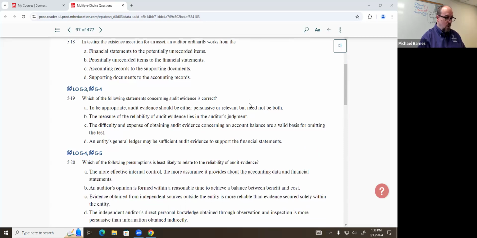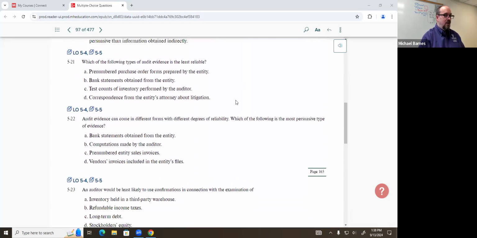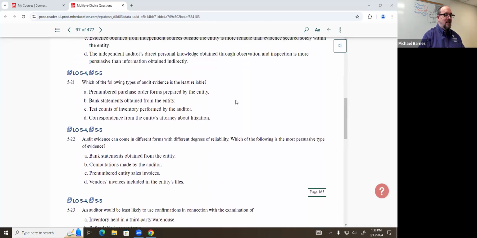All right, 521 is our next question. Which of the following types of audit evidence is the least reliable? The least reliable. So how do we determine whether something is reliable or not? What's the criteria for something to be highly reliable? Prepared by who? The auditor. The auditor prepares something that's highly reliable, okay? If we're entirely reliant on the client, then we're talking about something that's much lower reliability.